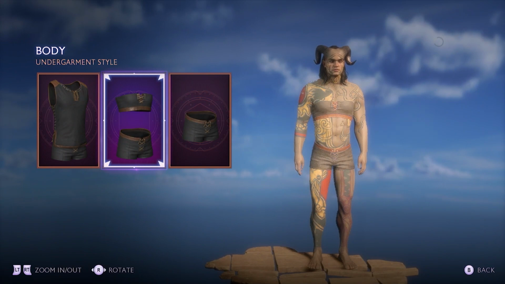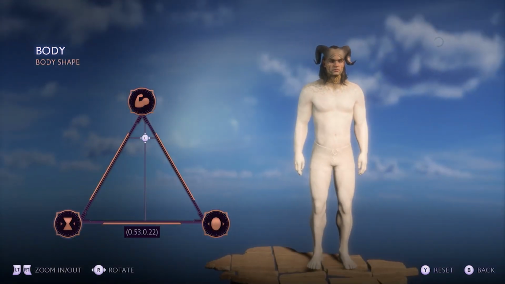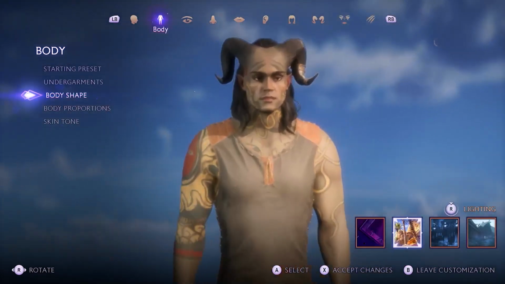We have then got the undergarments. We can either go with shorts, a tube top and shorts, or a full undergear, which I think I'm going to go with. Body shape, obviously this is going to go for the muscular build, or is that meant to be an egg? Yeah, I think it's very round, but then you can go more, I think it's metamorphosis. So we're going to go just a little bit in the middle, nothing too crazy down there.